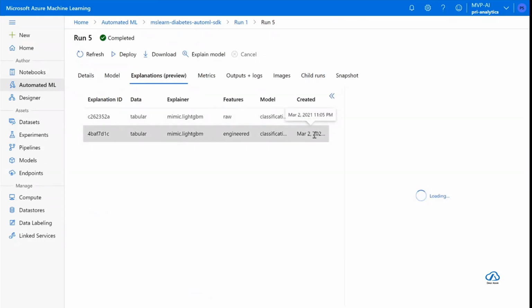Once I click on explanation, it loads the explanation: according to the automated machine learning of Azure, it found these features to be most important, of prime importance. So for the taxi fare application, maybe the number of passengers, the traffic situation, the time of pickup and drop off, and the location of pickup and drop off were the most important features as compared to, let's say, weather.